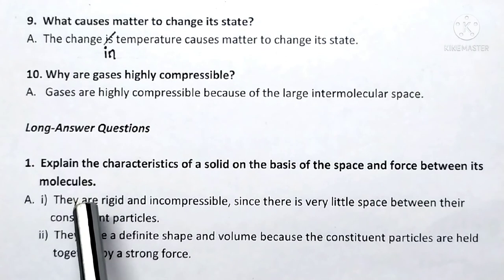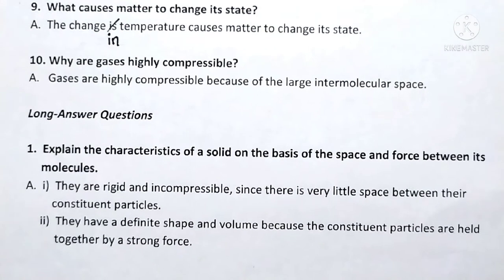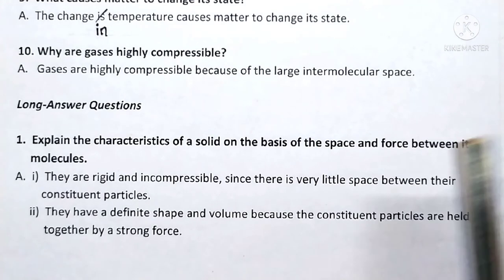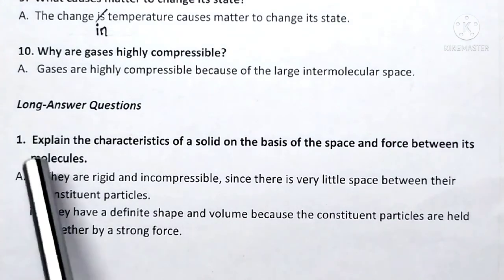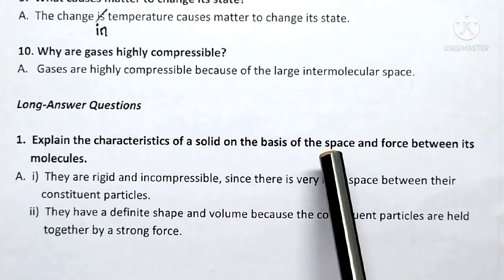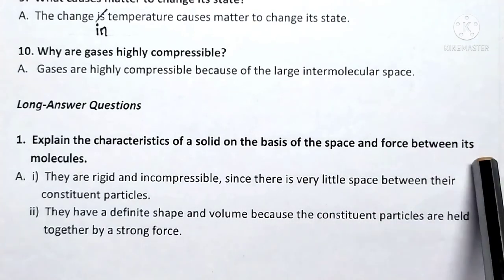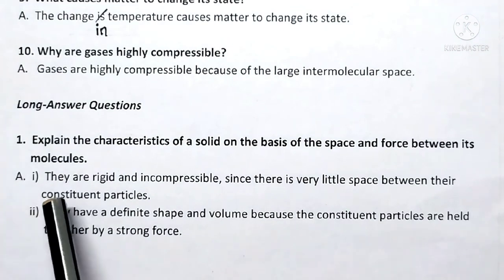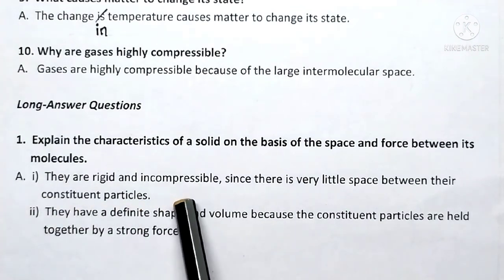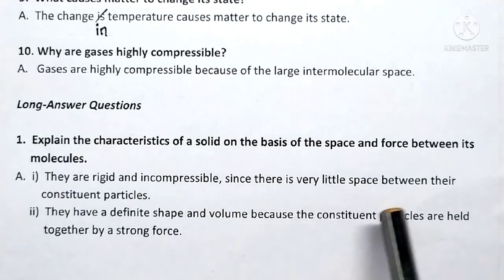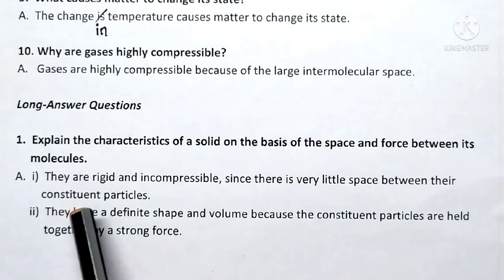Long answer questions. Question number 1. Explain the characteristics of a solid on the basis of the space and force between its molecules. Answer. Point number 1. They are rigid and incompressible since there is very little space between their constituent particles.